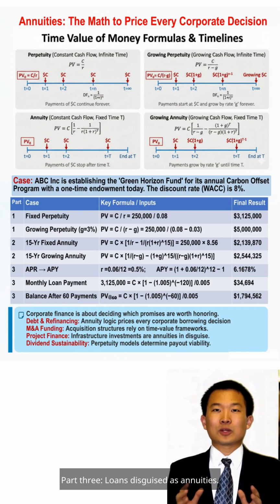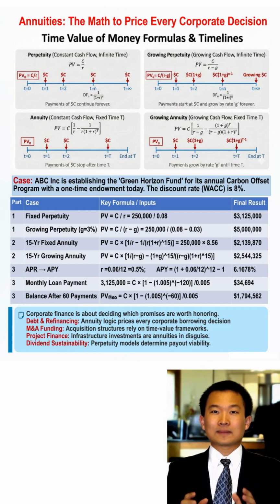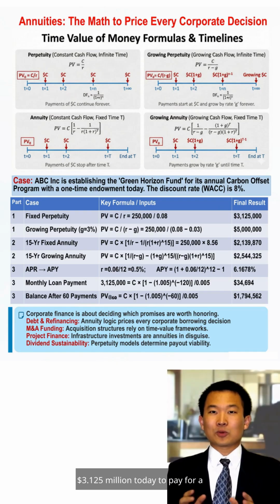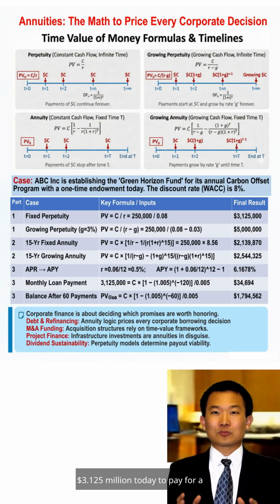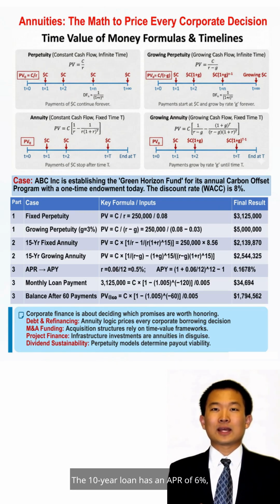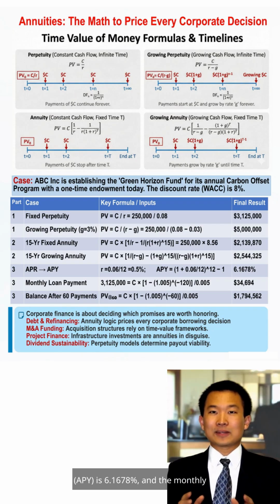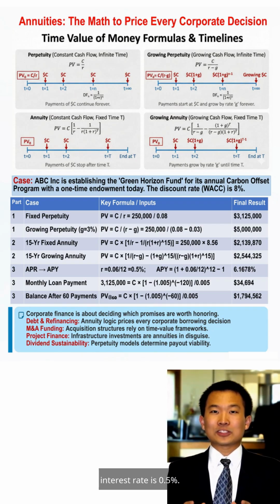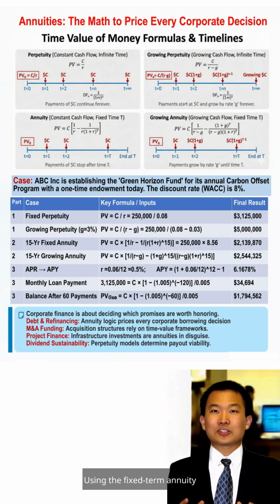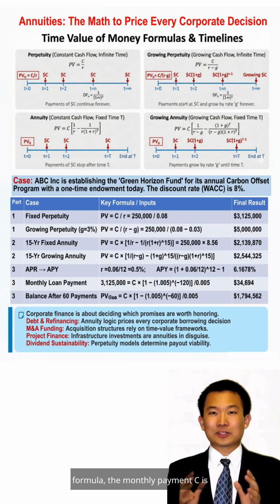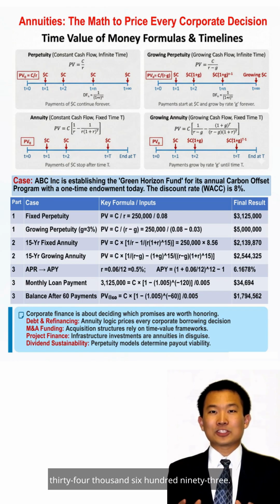Part 3. Loans disguised as annuities. ABC Company decides to borrow 3.125 million today to pay for a fixed perpetual annuity. The 10-year loan has an APR of 6% with 120 monthly payments, so the effective annual interest rate, APY, is 6.1678%, and the monthly interest rate is 0.5%. Using the fixed-term annuity formula, the monthly payment C is $34,693.